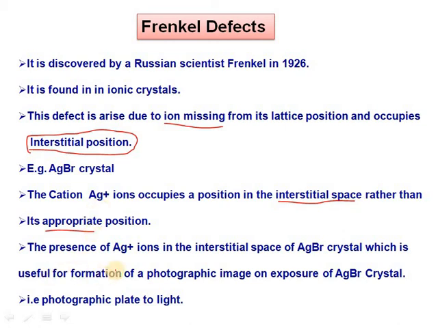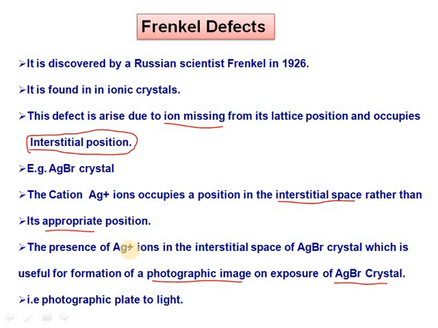The presence of Ag+ ions in the interstitial space of silver bromide crystals is useful for the formation of a photographic image on exposure of the silver bromide crystal. So how do we use such an impurity in the photographic image exposure? How do we use the presence of these silver ions?